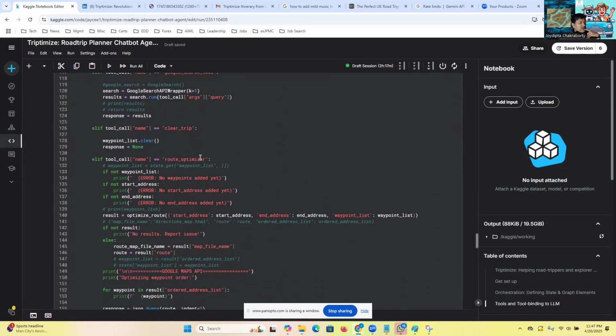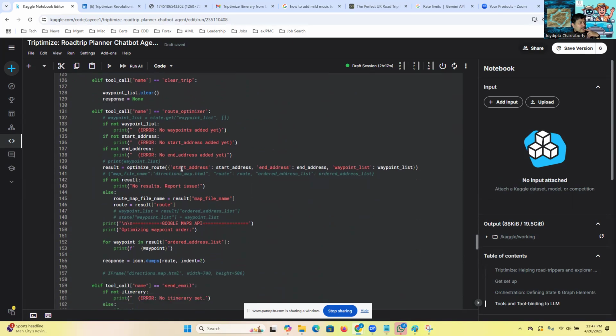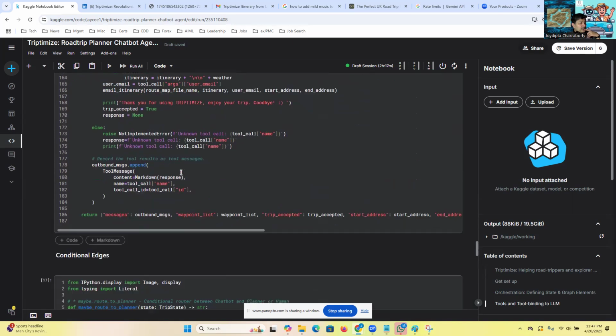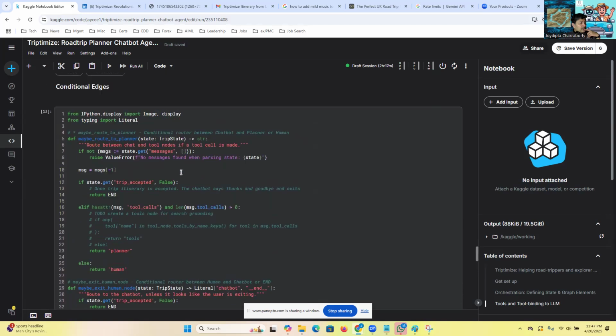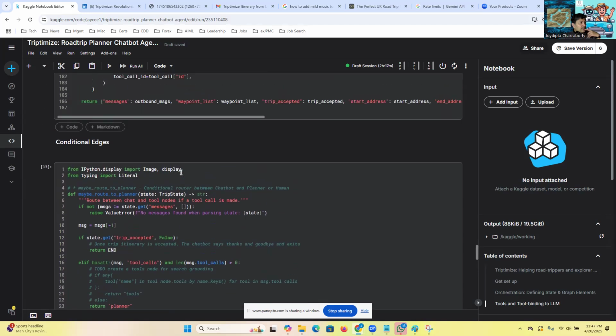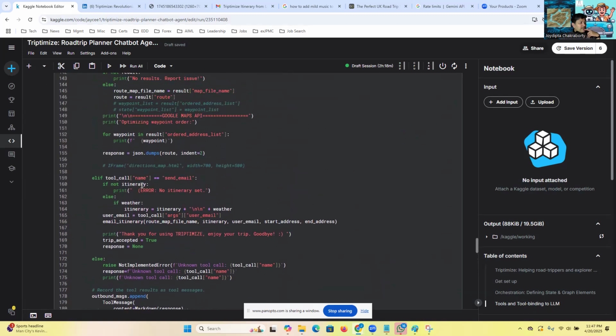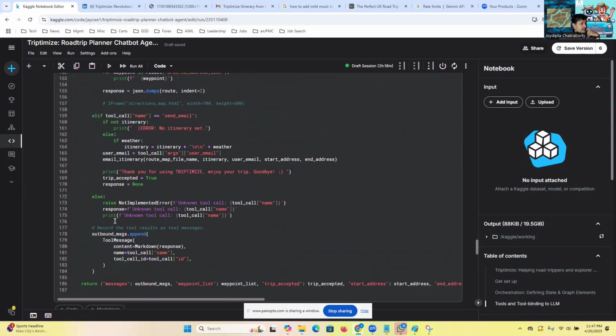This is the route optimizer. This is the one that actually calls the Google Maps API. But I kept the actual function somewhere else, so that I could test it easier.